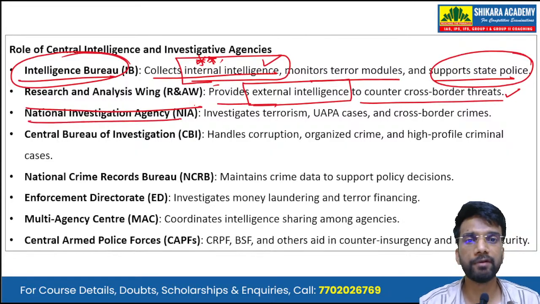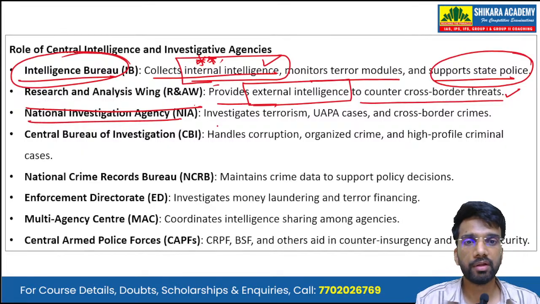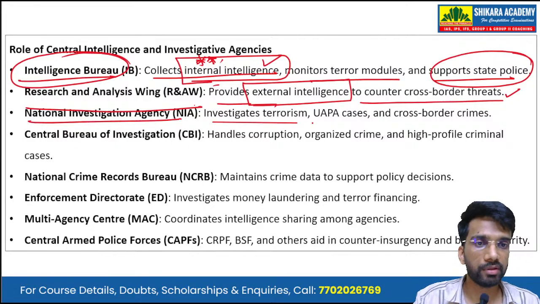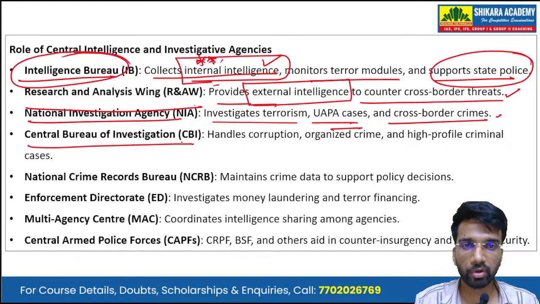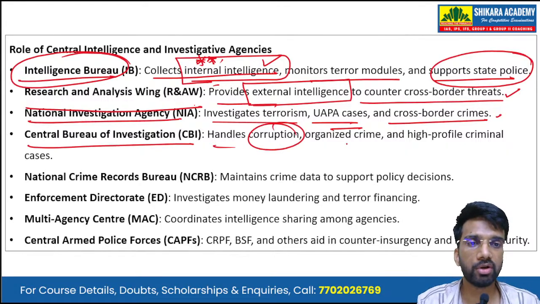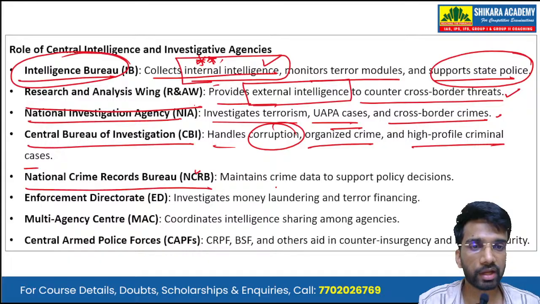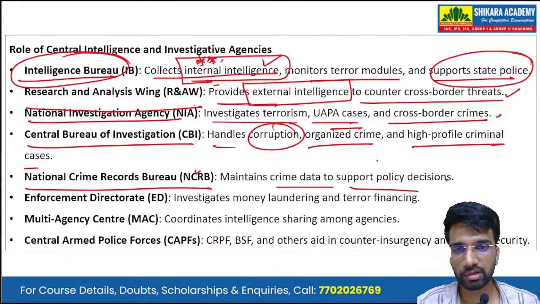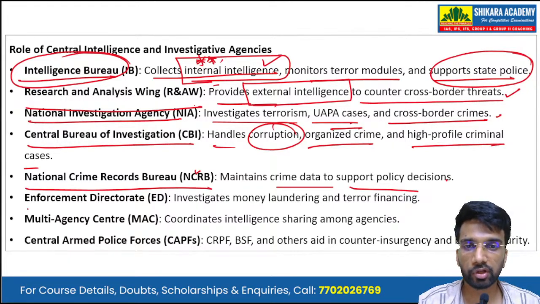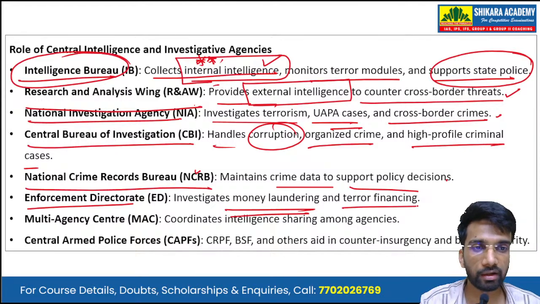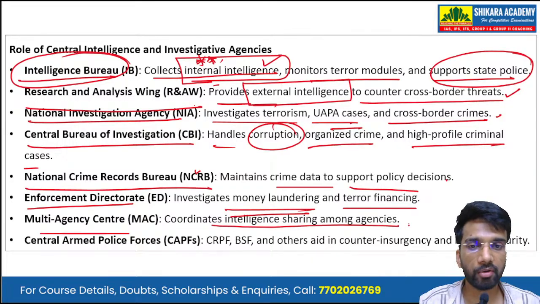Then there is NIA, which was established after the Mumbai 2008 terror attacks. Okay. So it investigates terrorism, the UAPA cases, and cross-border crimes. Then there is the Central Bureau of Investigation, CBI, which handles corruption, organized crime, and high-profile criminal cases. Then we have the National Crime Records Bureau, which maintains the crime data and supports policy decisions. For tackling the illicit movement of money, we have the Enforcement Directorate, which investigates money laundering and terror financing. Then we have the Multi-Agency Centre, which coordinates intelligence sharing among agencies.